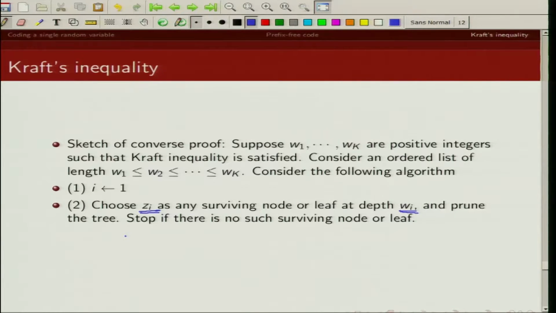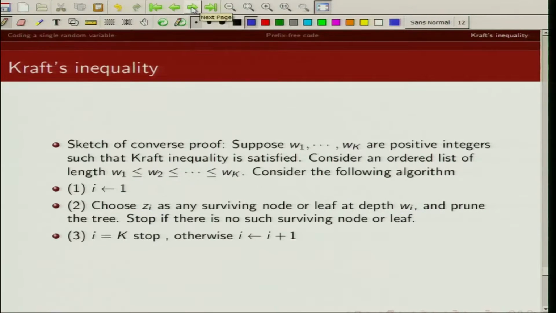So what we are trying to do is, we are given a set of code words which have lengths W1, W2, W3, ..., Wk, and we are going to map these code words to this D-ary tree. We map the code word Zi as a surviving node at depth Wi, and then we prune the tree. Stop if there is no surviving node or leaf. This process continues from i equal to 1 to k.